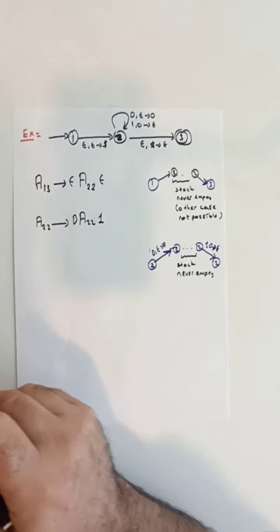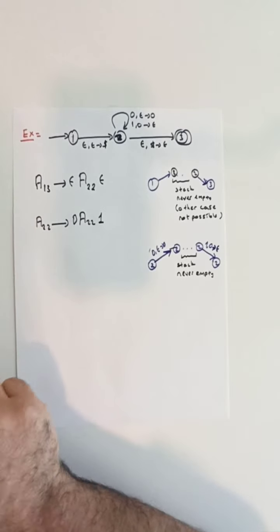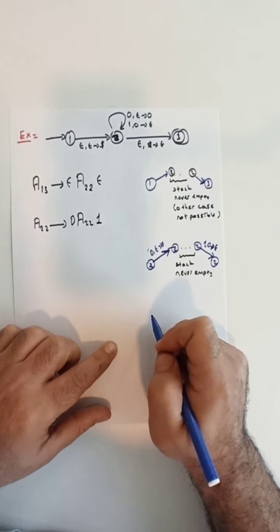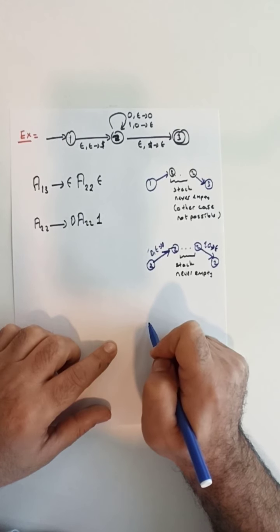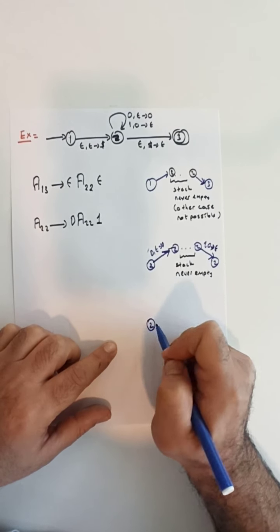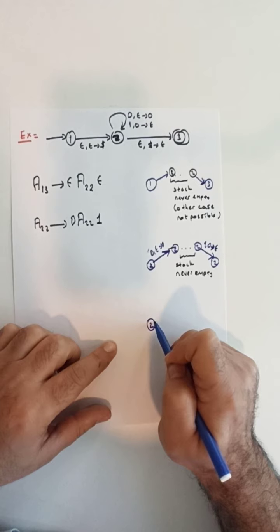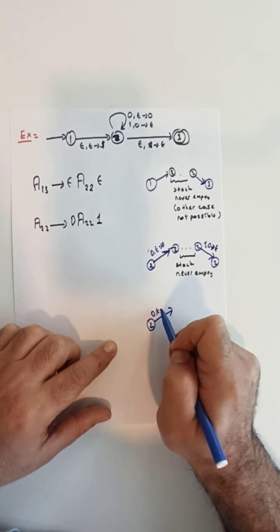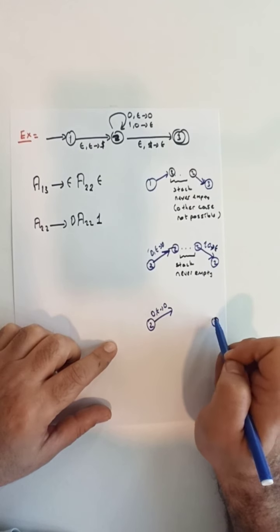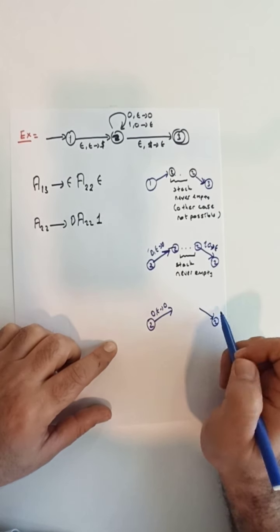Let's try to write down a rule that corresponds to the second case. For the second case, this is our initial 2. We go to a state, and then the initial transition has to be the same. This is our target state 2.